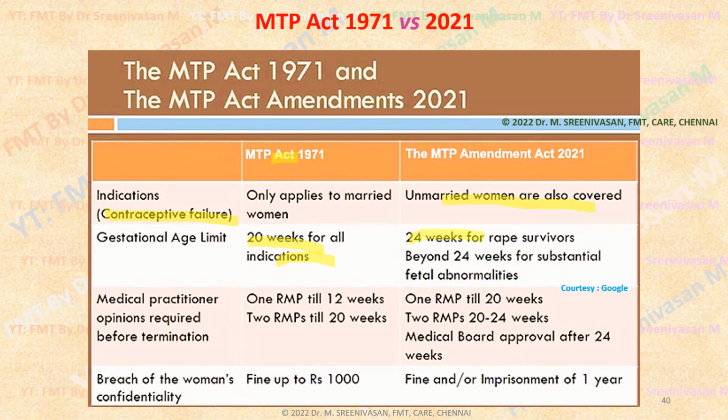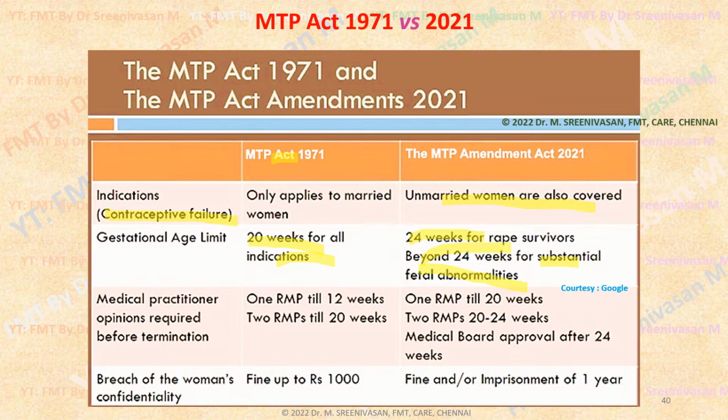Here up to 24 weeks it can be done in case of vulnerable women, rape victims, incest, all these from 20 to 24 weeks. This amendment again allows MTP beyond 24 weeks in case of substantial fetal physical or mental abnormalities. That is one important progressive change.